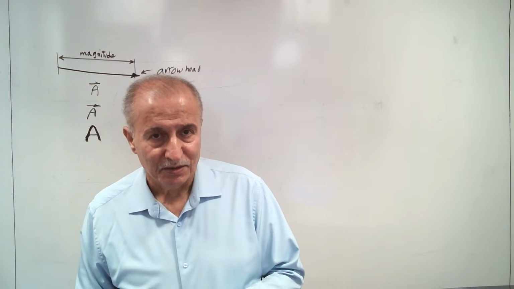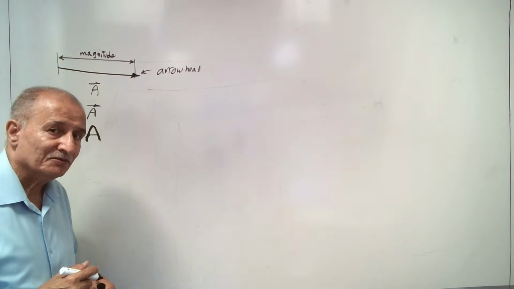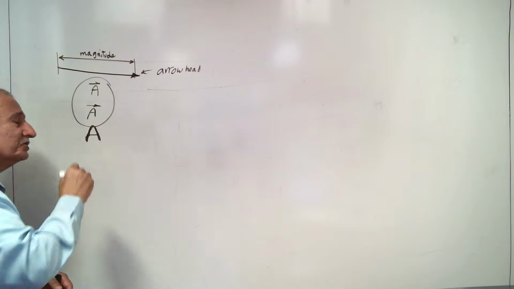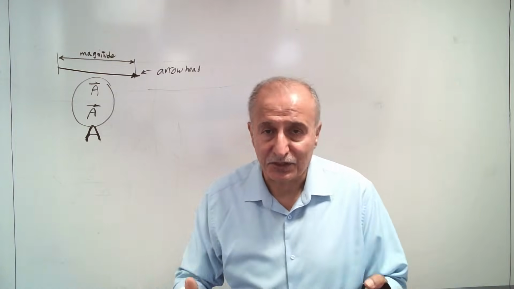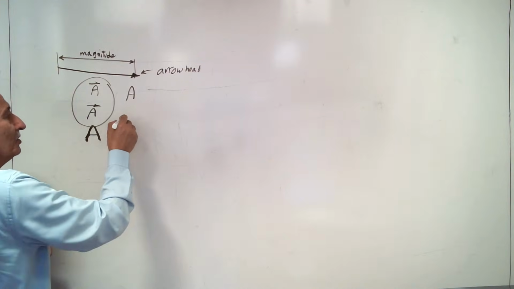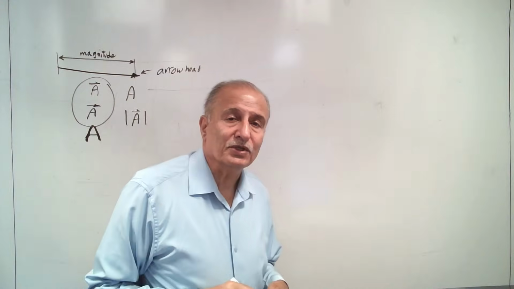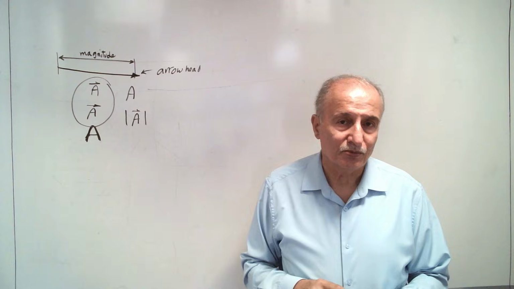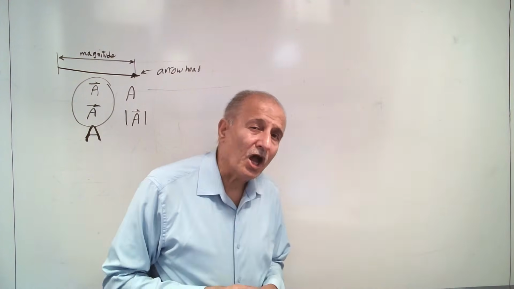There maybe confusion about whether this is a magnitude or a vector. Then we use one of these two to represent a vector. If you want to show only the magnitude, you can write just the letter alone, or put the vector under an absolute value, which shows the magnitude of the vector. This is how a vector is represented. We have three types of vector.